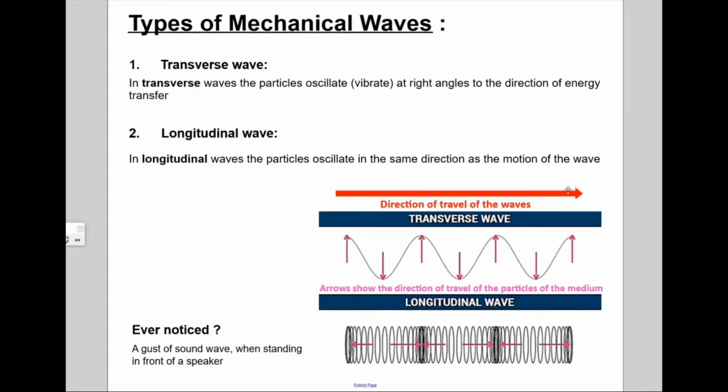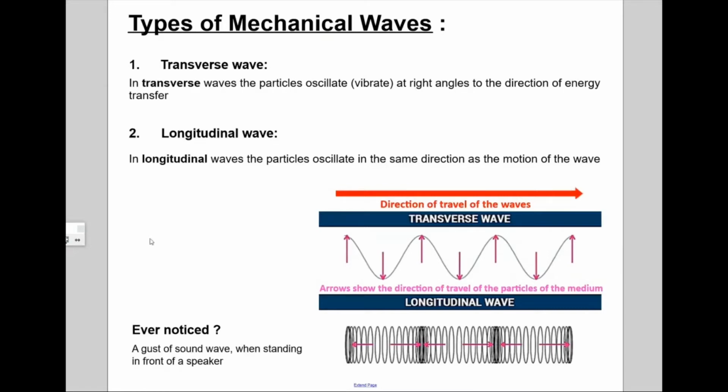So basically, in a transverse wave, the particles vibrate at right angles to the direction of energy transfer.